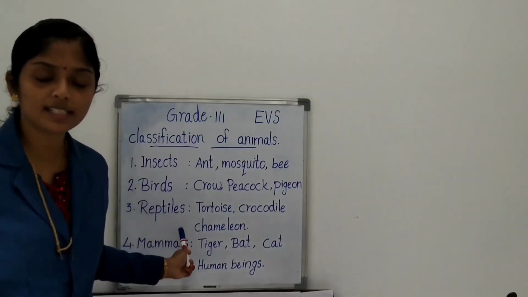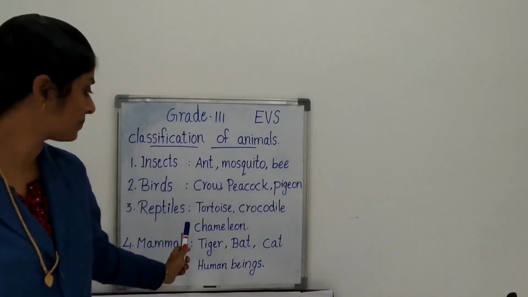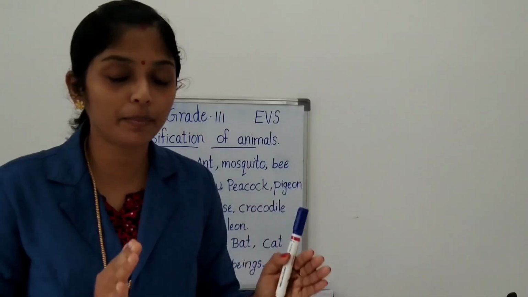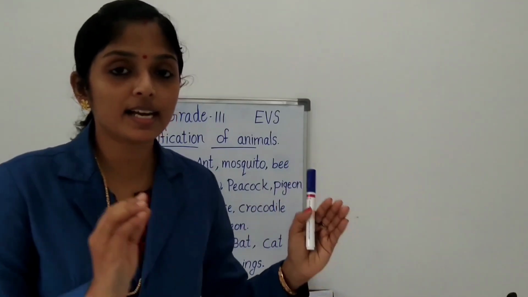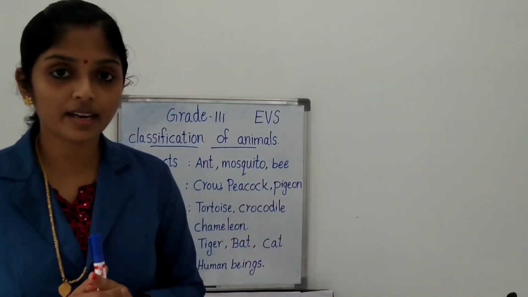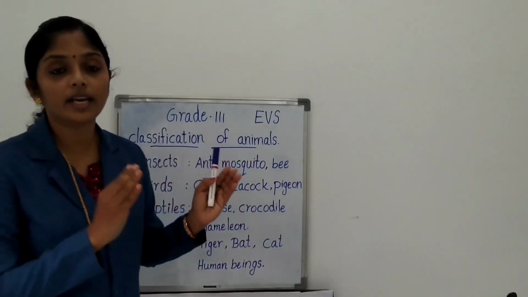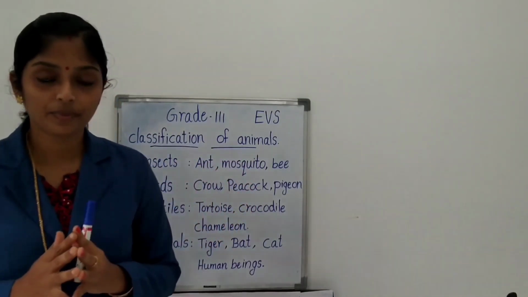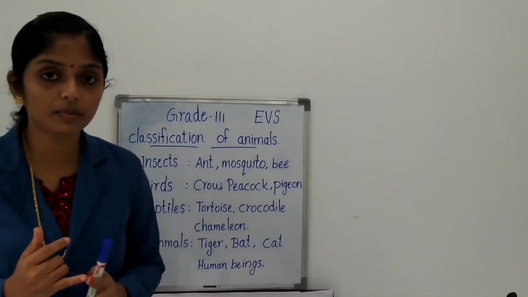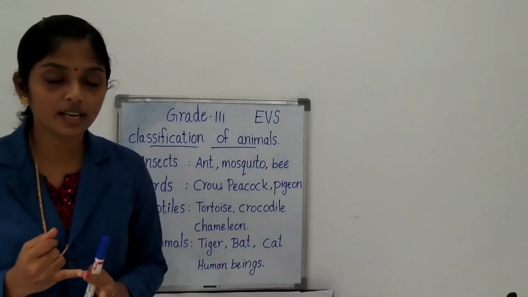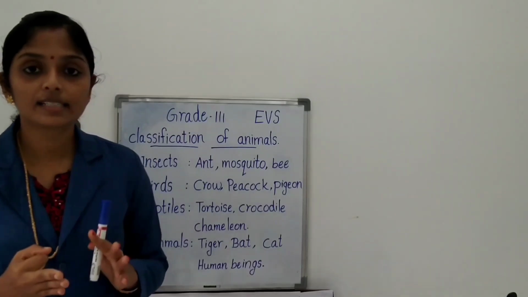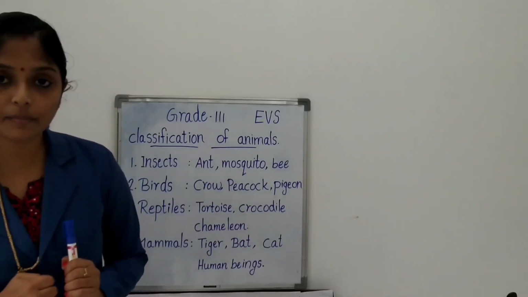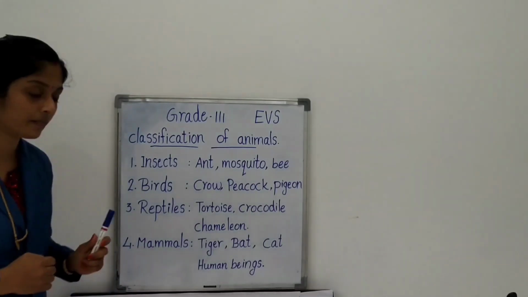Okay. What is the specialty of reptiles? Yes, they have a special type of skin, made up of scales and bony plates. And they also lay eggs to make their young babies. Okay. And which are some examples? Snake, crocodile, turtle, tortoise, lizard. These are some examples. Okay.